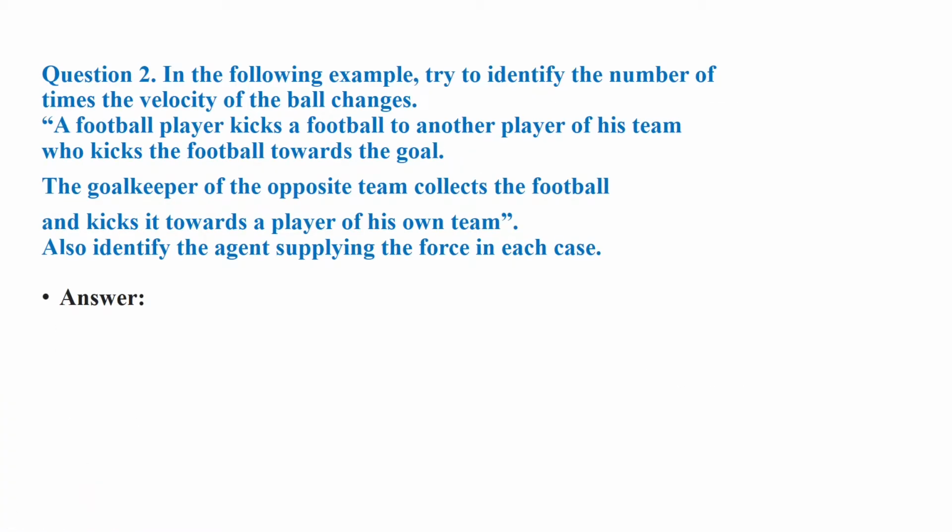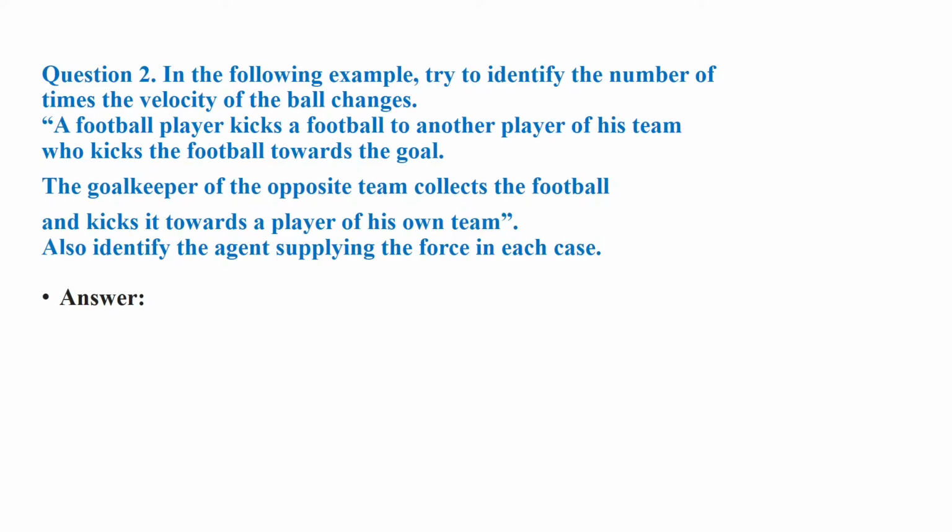Question number 2. In the following example, try to identify the number of times the velocity of the ball changes. A football player kicks a football to another player of his team, who kicks the football towards the goal. The goalkeeper of the opposite team collects the football and kicks it towards a player of his own team.